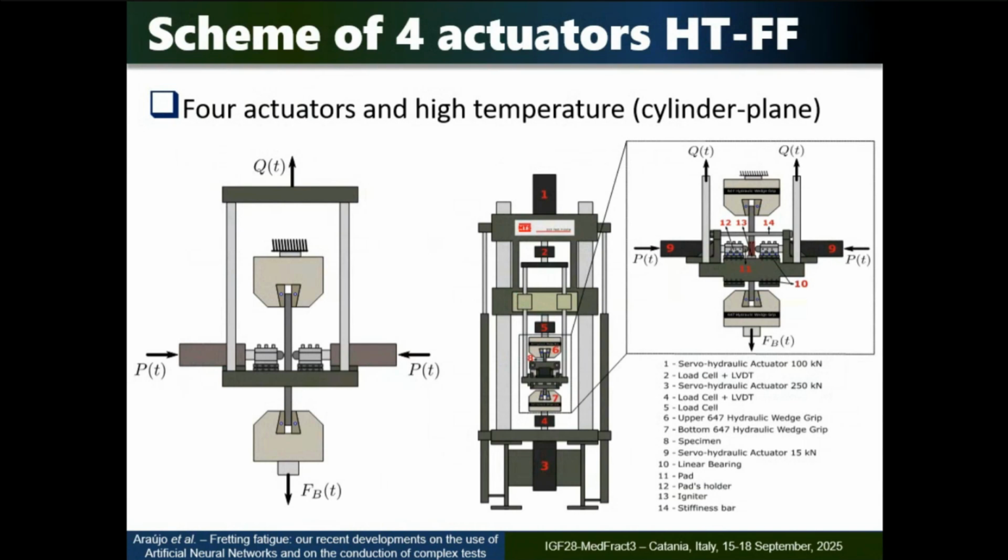So we have considered the cylinder against plane configuration. These are what we call cylindrical pads. These are normal loads that I can apply using actuators number 9. They are servo-hydraulic actuators, completely independent from the other actuators.